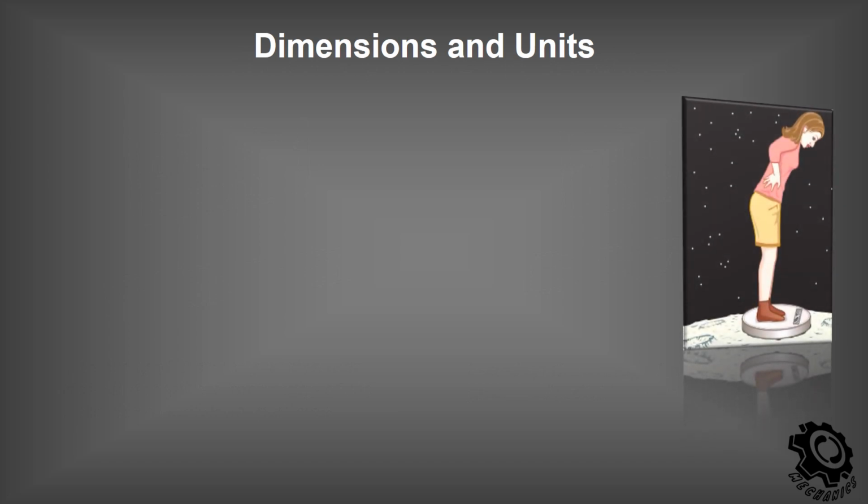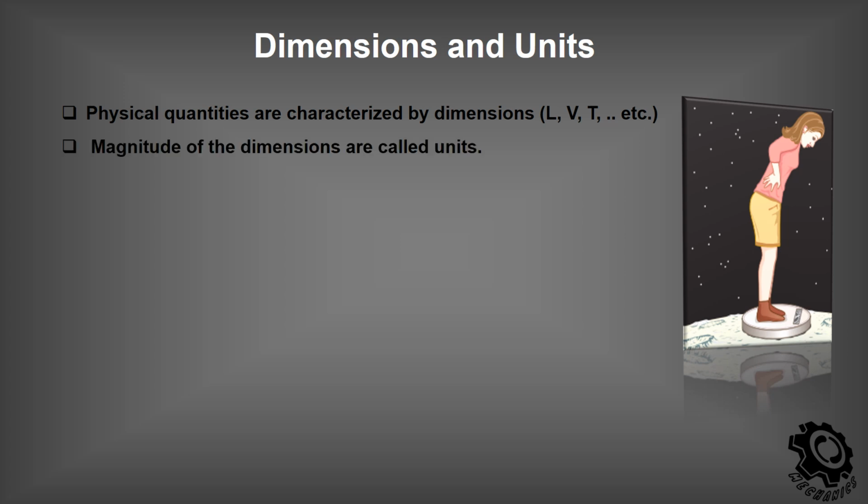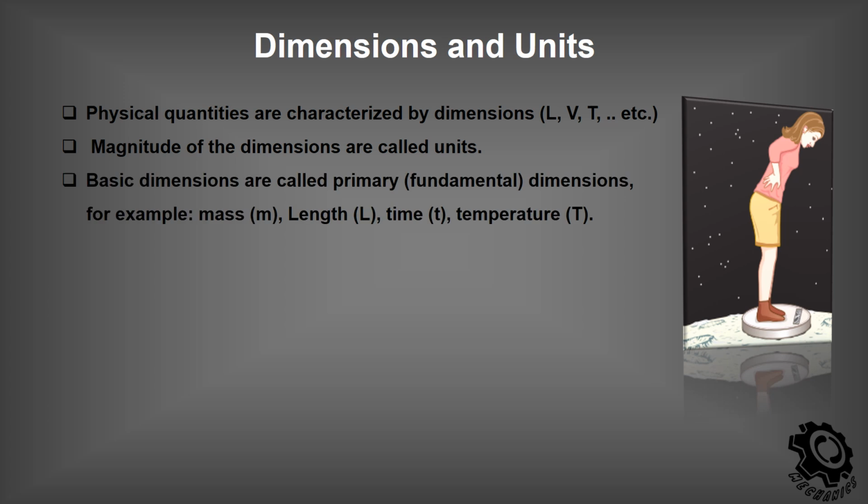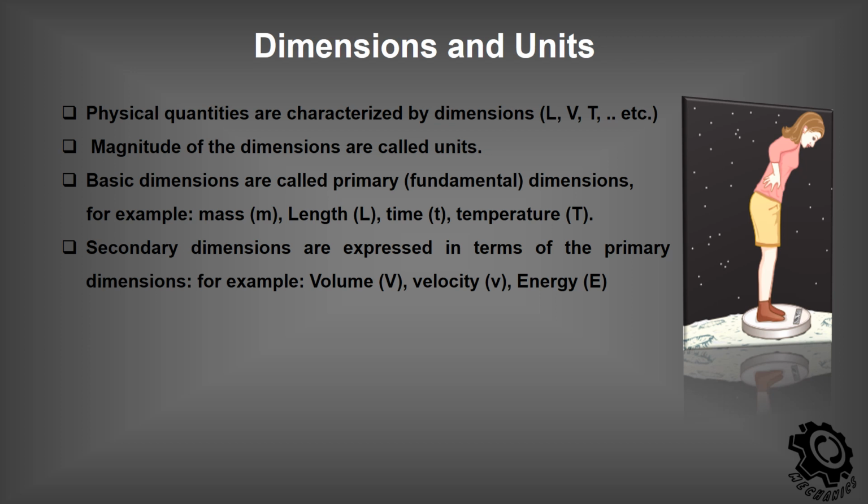Dimensions and units. Physical quantities are characterized by dimensions such as length, velocity, temperature. The magnitude of the dimensions are called units. Basic dimensions are called primary or fundamental dimensions, for example, mass, m, length, L, time, t, temperature, T. Secondary dimensions are expressed in terms of the primary dimensions, for example, volume, V, velocity, V, energy, E.